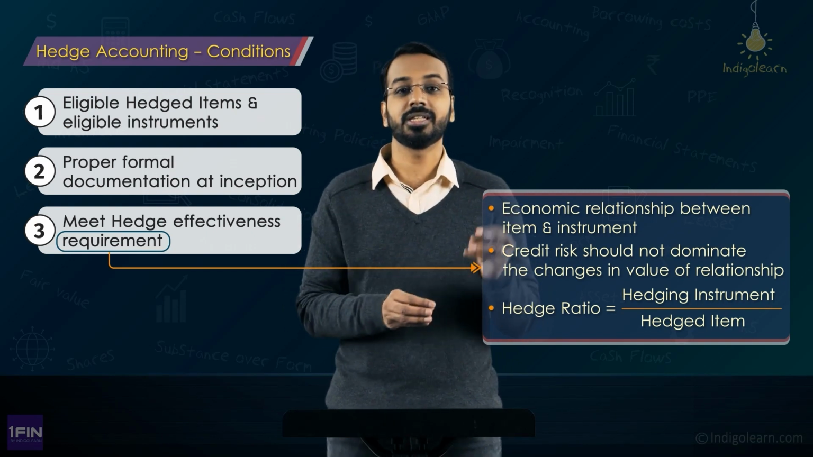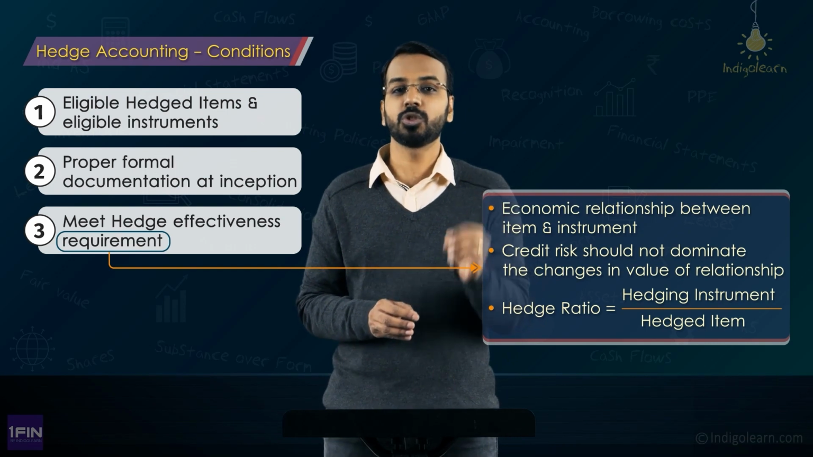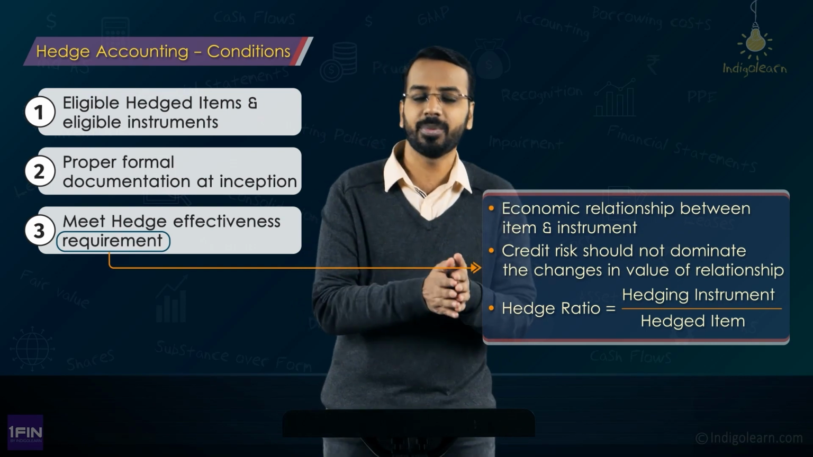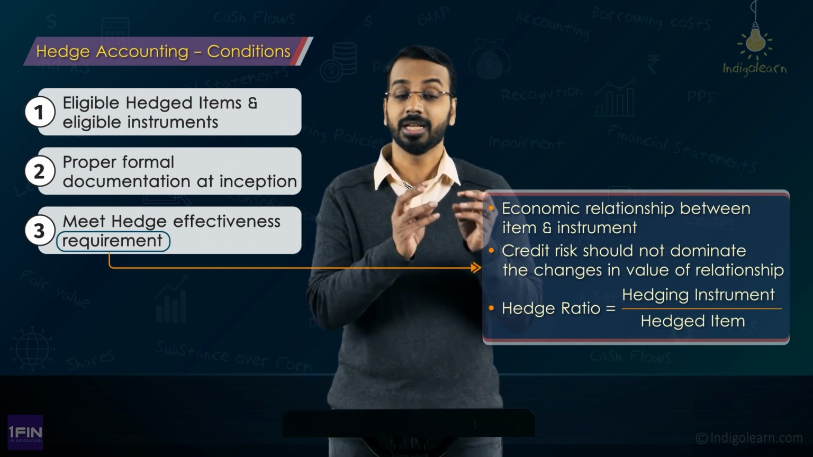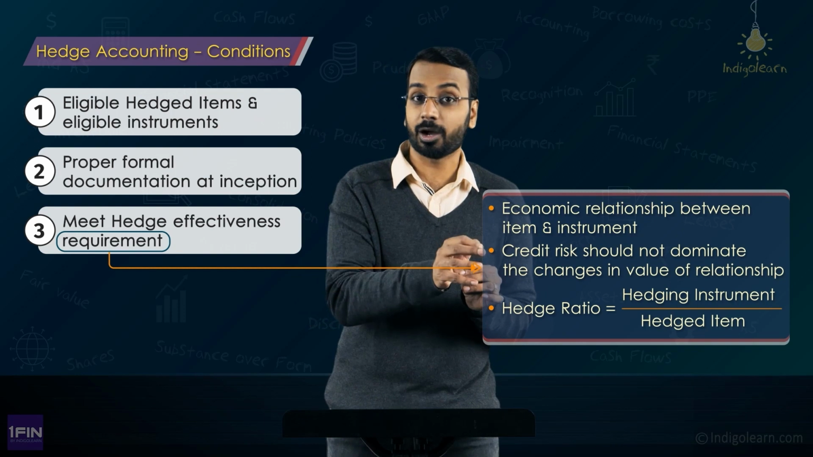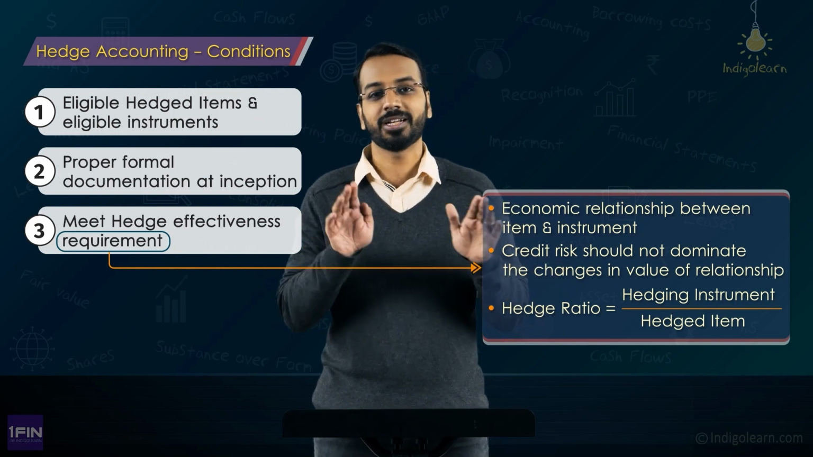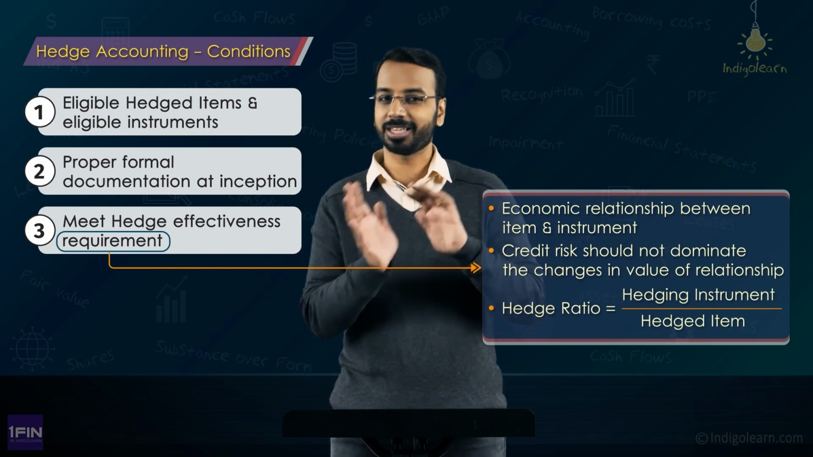And the third condition is the hedge ratio that you use for accounting purposes should be the same as the hedge ratio that you use for risk management purposes, right? So if you are using a different hedge ratio for accounting, then it does not qualify for hedge accounting purposes, right? This is the theoretical part.